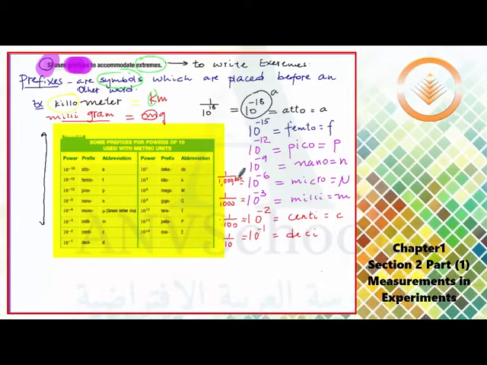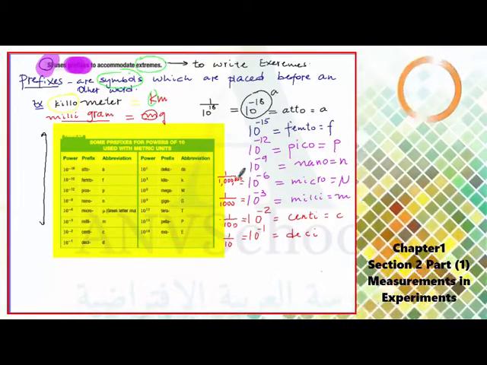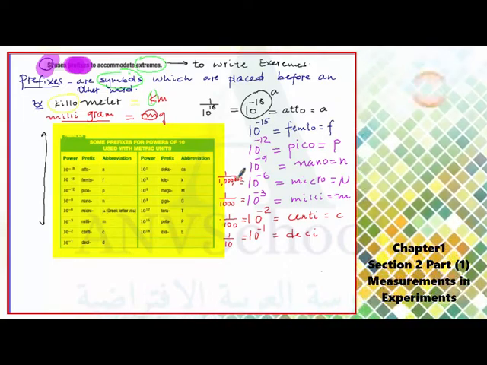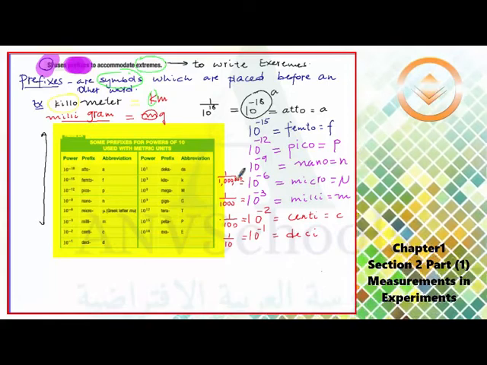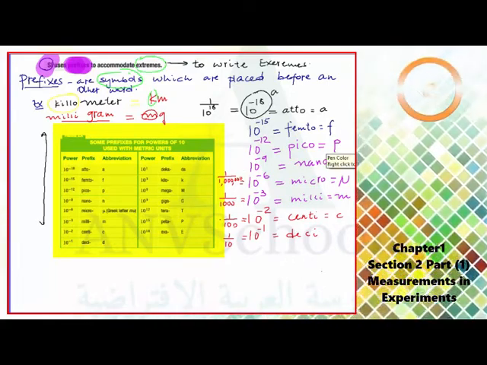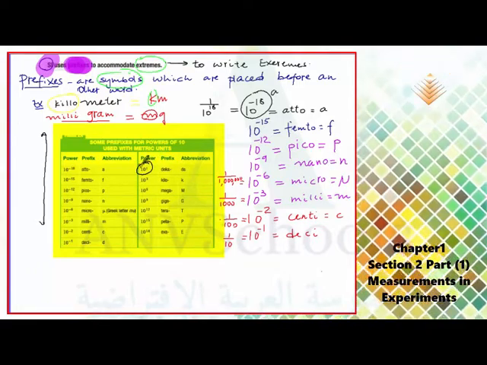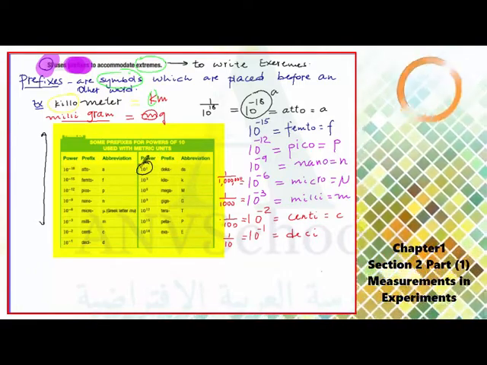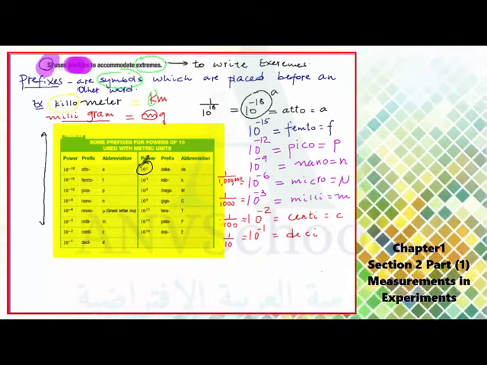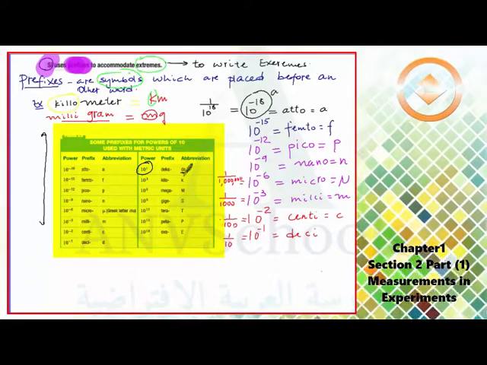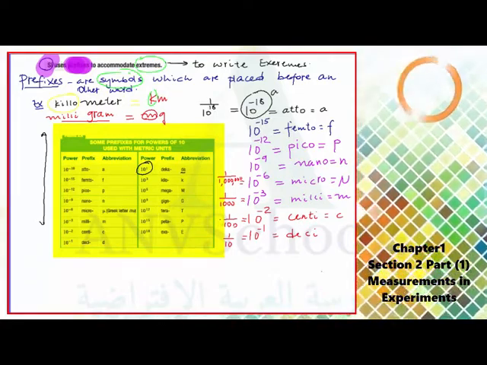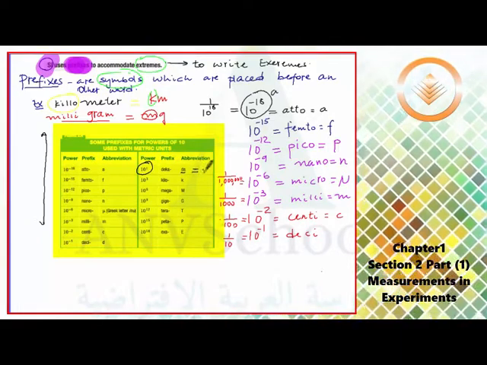And there are also prefixes with positive exponents. For example, 10 to the power of 1 is called deca, and it's shortly written as da. 10 to the power of 1, I hope you know it, is the same as 10.